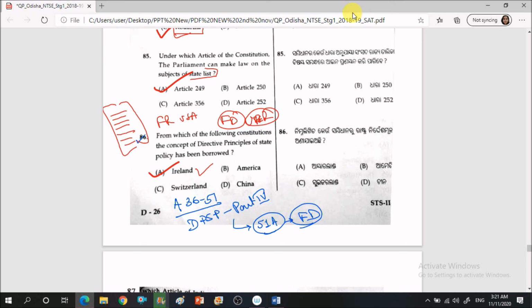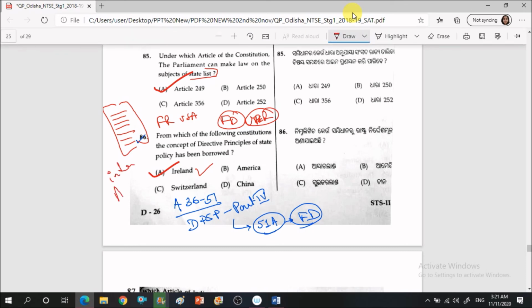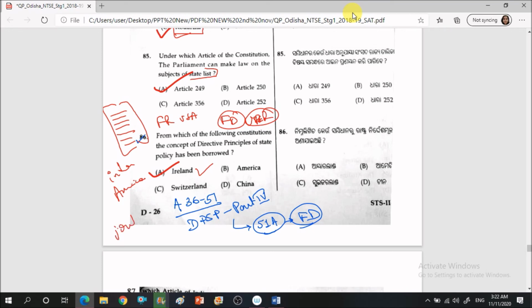Similarly, independence of judiciary we have taken from America. The provision of joint sitting we have taken from Australia. The provision of concurrent list also we have taken from Australia. The provision of procedure established by law we have taken from Japan, although this would be of a slightly greater level. Procedure established by law is taken from Japan. Similarly, rule of law is taken from Britain.